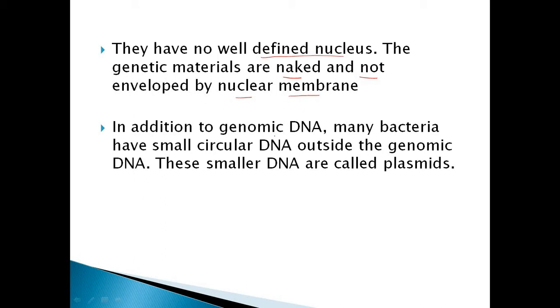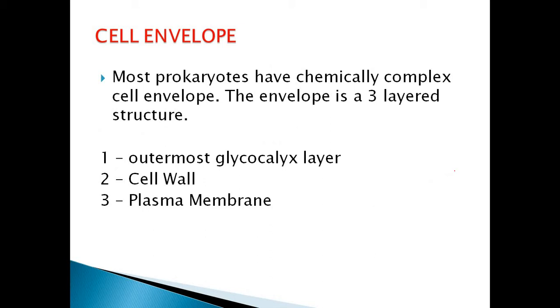Second point is, in addition to genomic DNA, many bacteria have small circular DNA outside the genomic DNA. These are called plasmids. Plasmids are used in genetic engineering to make different biological products like insulin, and antibiotic resistant DNA. For this purpose, plasmids are used. These are circular DNA exclusively present in the prokaryotes, different bacteria.